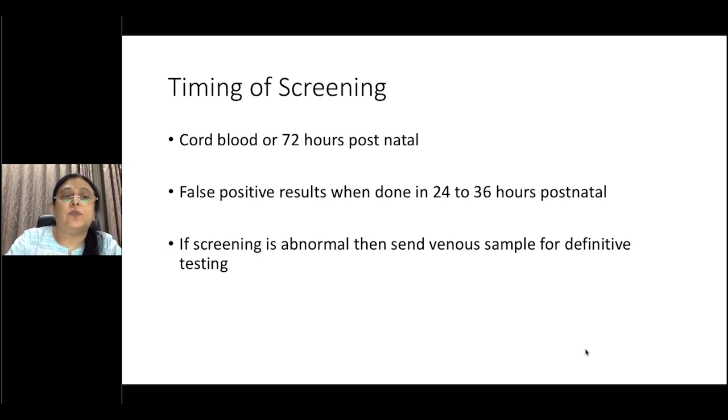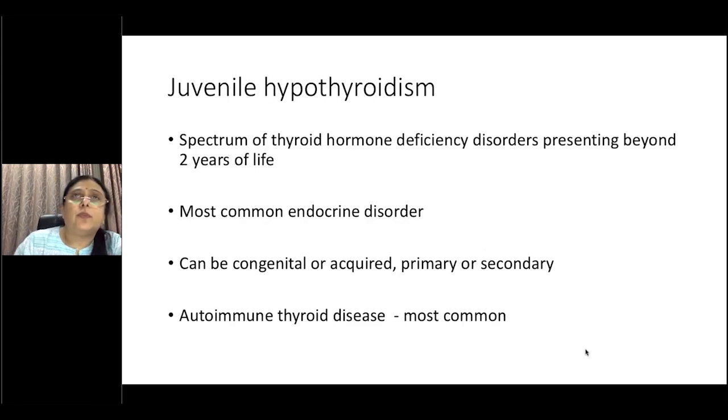So when do we do screening? The time of screening is either cord blood or at 72 hours postnatally. If we do it in between, there's a high chance of getting false positive results, thereby stressing out the family and needing to do more analysis. If your screening test is abnormal, then you need to do a venous sample for definitive testing. Juvenile hypothyroidism includes a spectrum of thyroid hormone deficiencies, which usually present beyond 2 years of life. It is one of the most common endocrine disorders that we see in children, and autoimmune hypothyroidism is the most common, constituting almost 70% of the juvenile hypothyroidism cases.